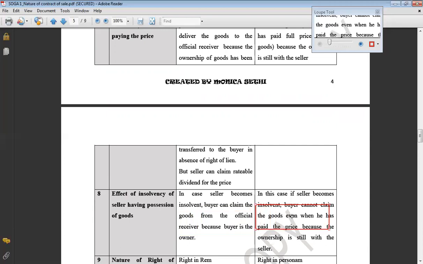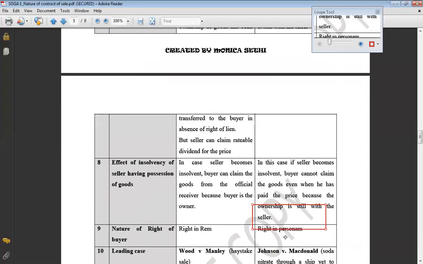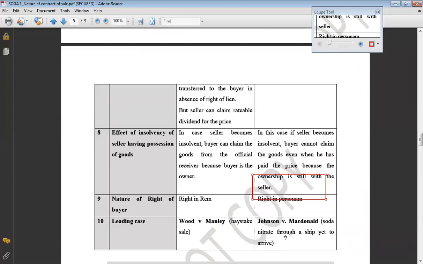But in case of the agreement to sell, seller becomes insolvent, buyer will not be able to recover the goods even if he had already paid the price, because ownership is still with the seller. So official receiver will not give you your goods because those goods are not your goods so far. But what about the price? The price which you already have paid, you can file a claim for the recovery of the price from the official receiver, and official receiver will be giving you payment, your refund of price as per the availability of funds from the property of the insolvent seller.